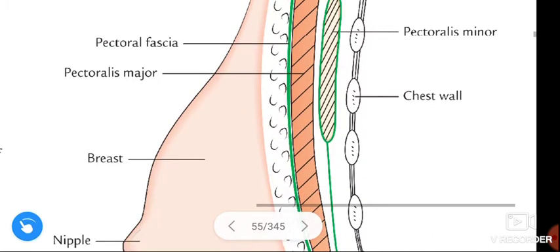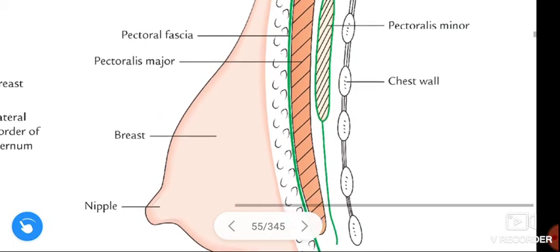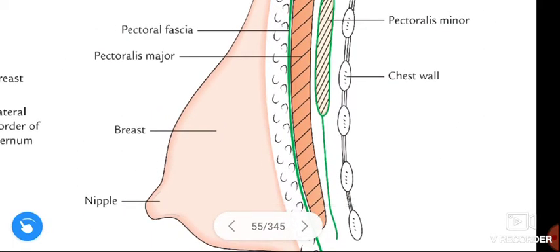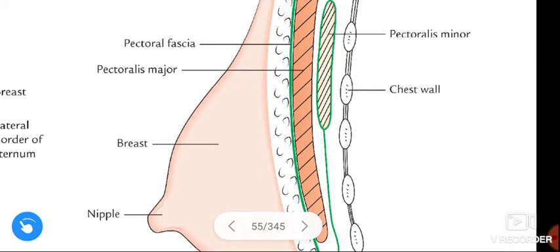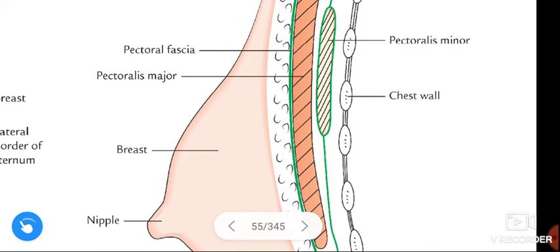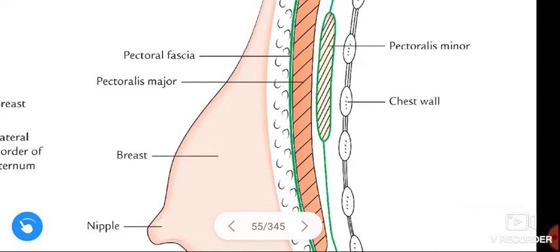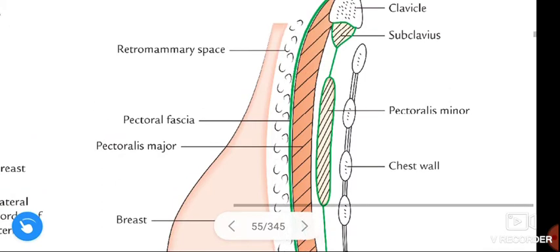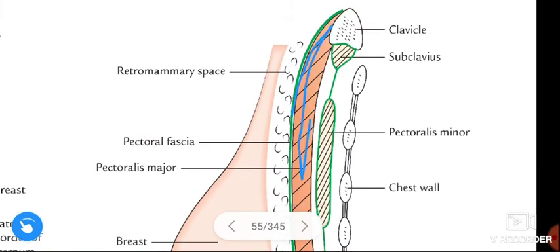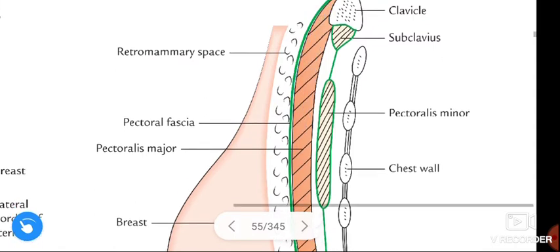Okay, guys, and the structures deep to the breast: pectoral fascia, and next to that, this pectoral fascia covering the anterior aspect of the pectoralis major muscle. This is the pectoralis major muscle.